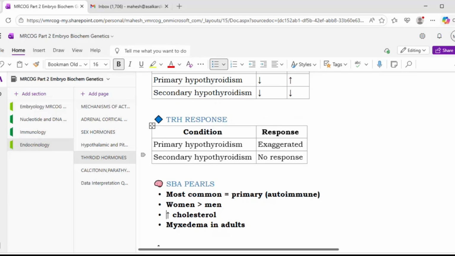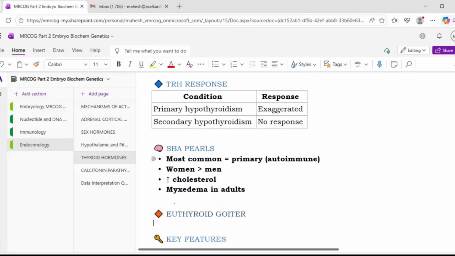Second, it is more common in women than men, and there is an increased cholesterol level in hypothyroidism, and myxedema is seen in adults, while in children you get cretinism.